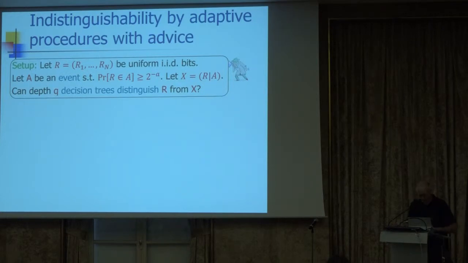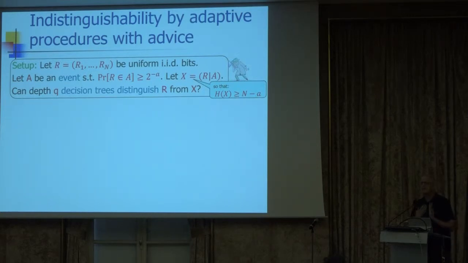Another way that you can think about it is that initially the random string had full entropy, entropy n, and now after A bits of advice were given about this random string, from the point of view of the adversary, the random string looks like a distribution X, which is missing A bits of entropy. So the entropy of X is larger than n minus A. This is the only thing that we use in the proofs.